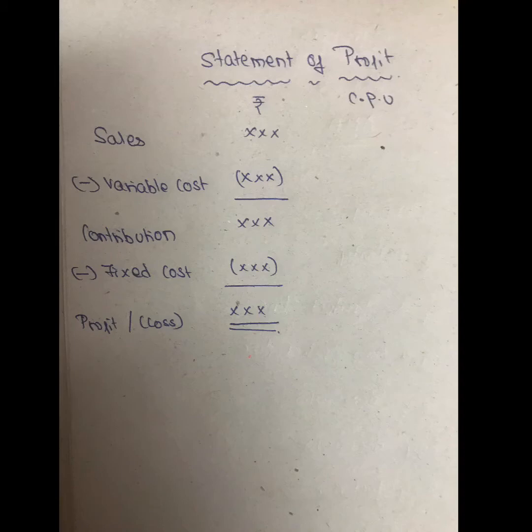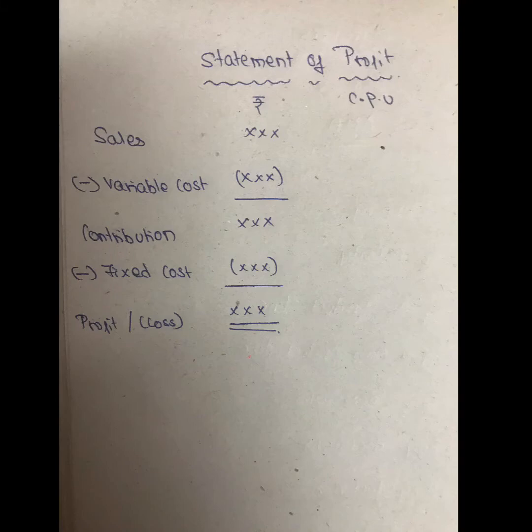If I produce 1000 furnitures, my direct material will be different. If I produce 1200 furnitures, obviously my direct material will be different. So direct material, direct wages, direct expenses, all these are examples of variable cost, because they keep on changing whenever there is a change in the output.